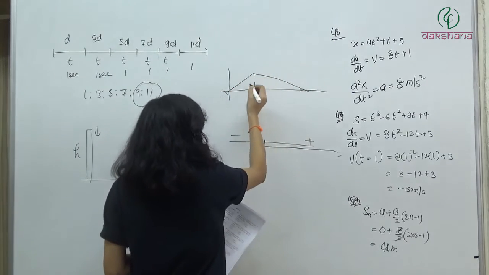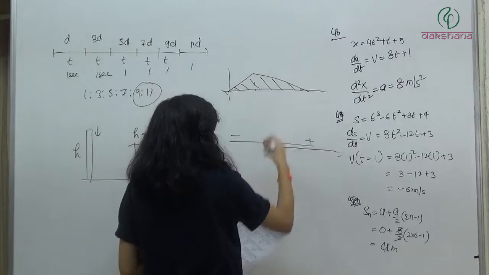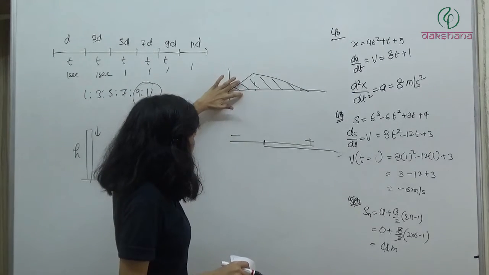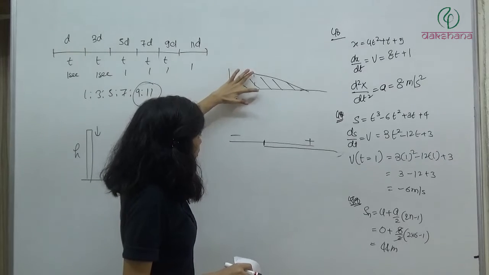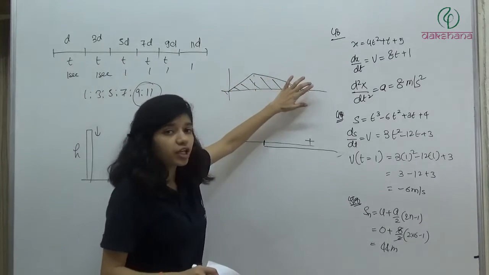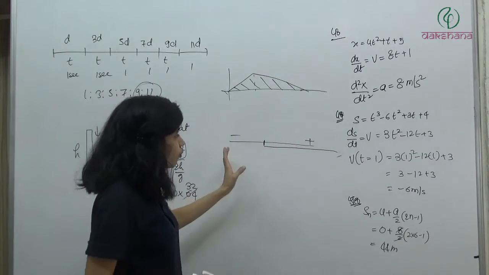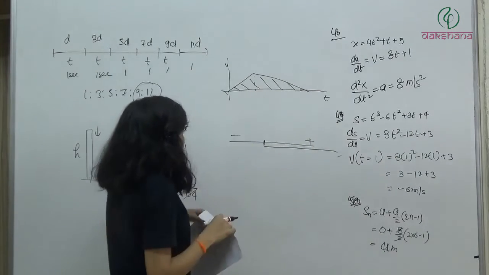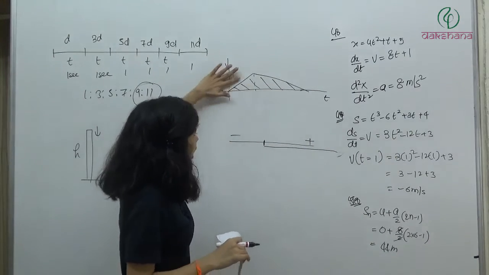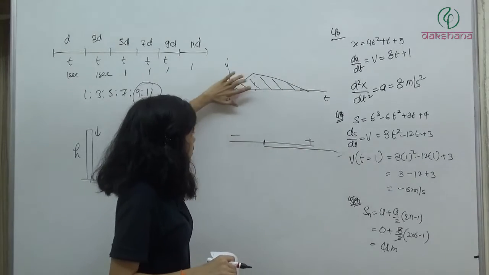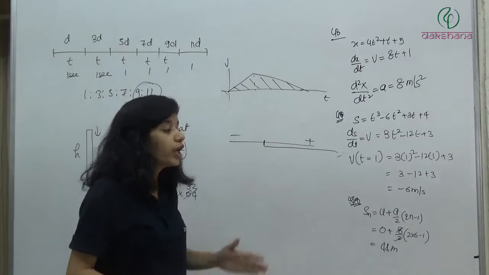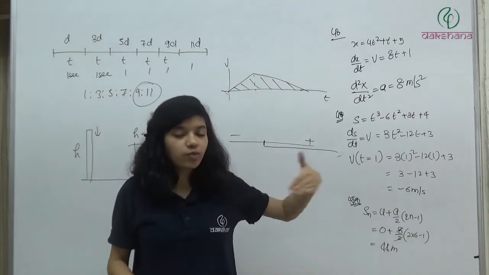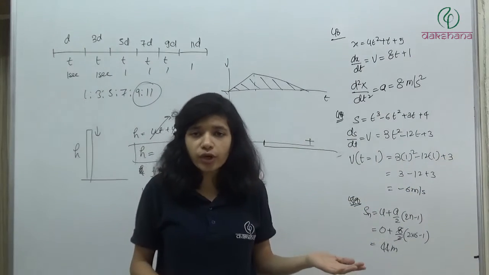we have it like this. So this area is positive. And this area is increasing. When you move from here to here, you have covered this much area. When you move from here to here, the area has increased. The area is continuously increasing. It means you are moving in the positive direction. If you see the velocity, when you have the graph above the time axis, your velocity is positive. In this part, velocity is positive. It means you are continuously moving in this direction. So if you are continuously moving in this direction, your displacement is going to increase.